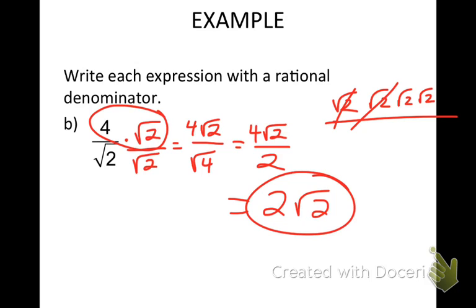But wouldn't the square root of 2 have to also be divided by 2? Nope. Think about if you had 4x divided by 2, what would it go to? It would go to 2x. It wouldn't go to 2 half an x.